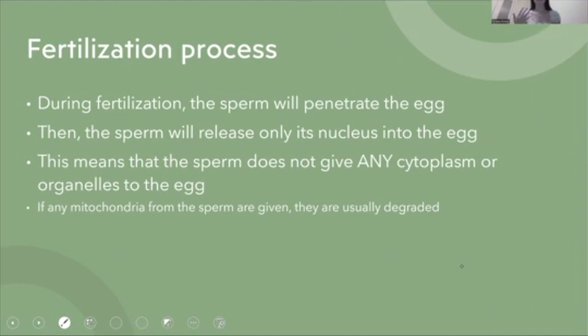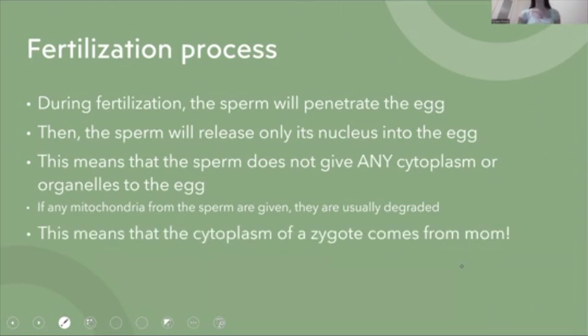And on the off chance that mitochondria from the sperm are given to the egg, they will usually be broken down by the egg. So overall, that means that the cytoplasm of a zygote is only going to come from mom, because dad only contributes the nucleus. So dad is not giving any mitochondria, which is why we say cytoplasmic inheritance is passed from mom to offspring.